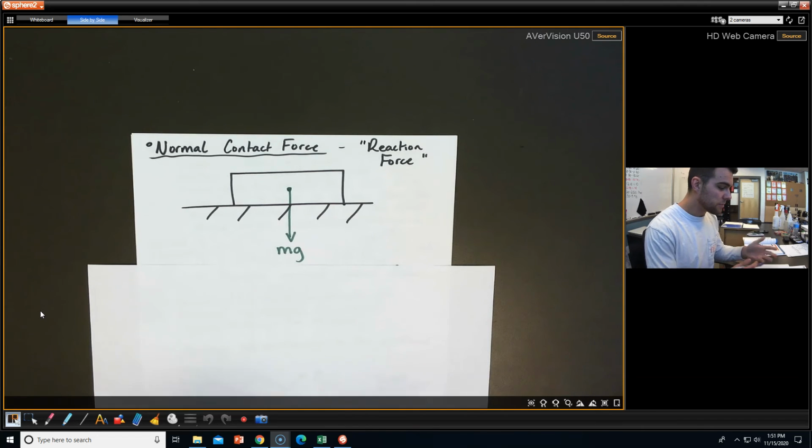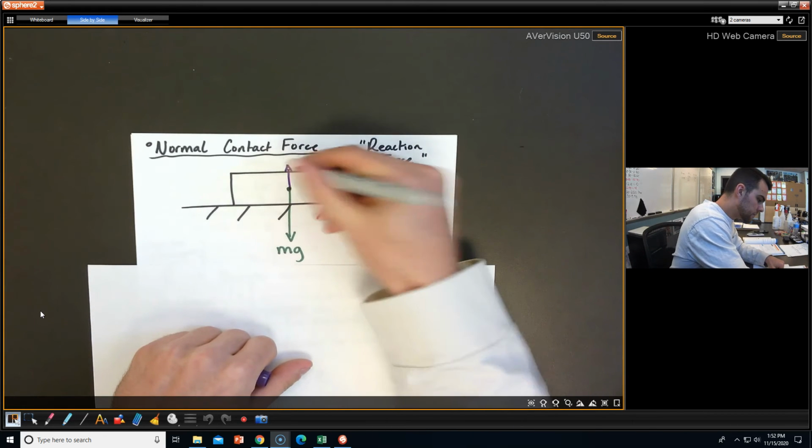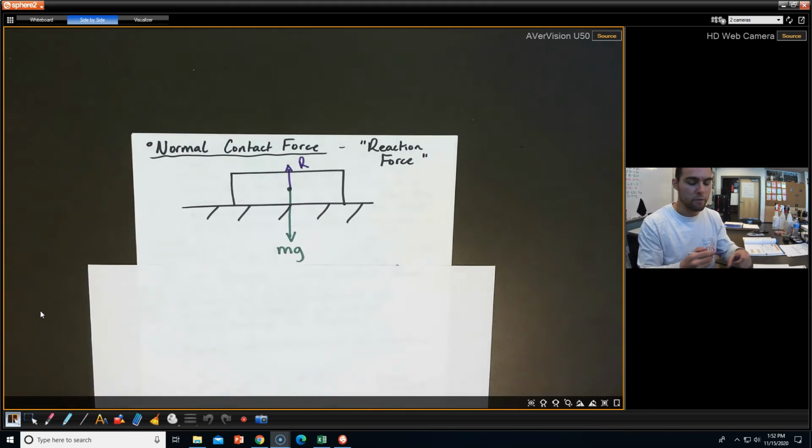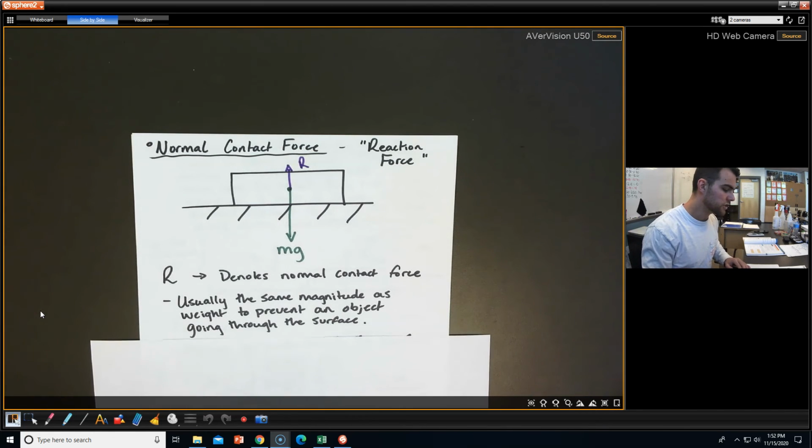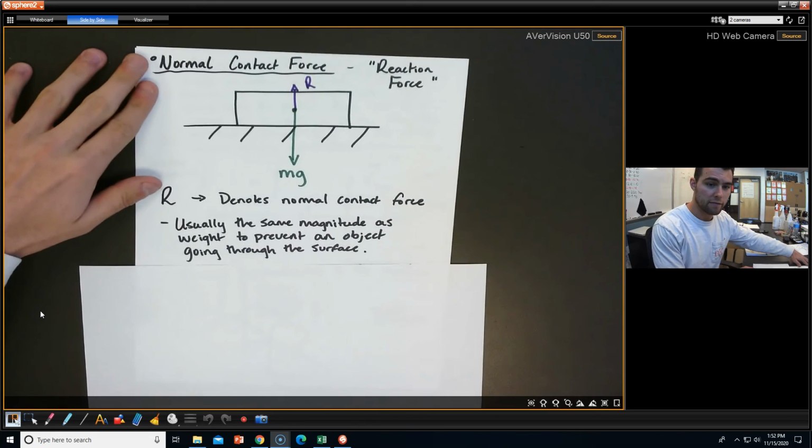So if I have some kind of object sitting on a table and it has a weight, well, why isn't it going through the table? Why isn't it falling through it? That's because the table is actually exerting a force up as well. We call that force R. At least that's how we denote it. R just denotes the normal contact force.